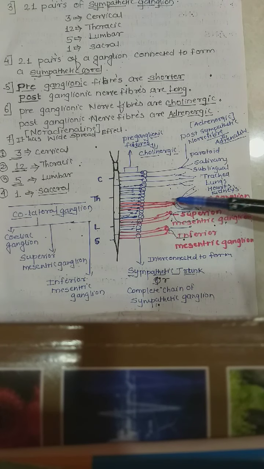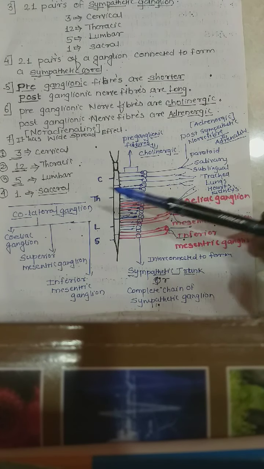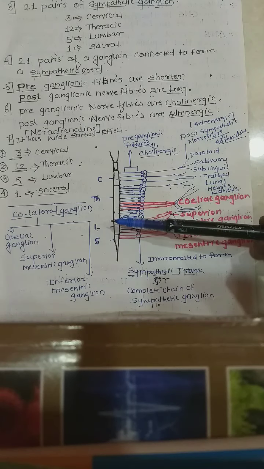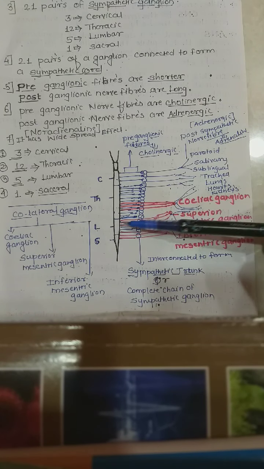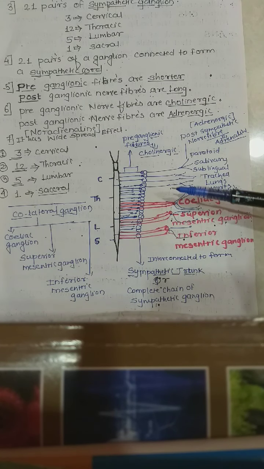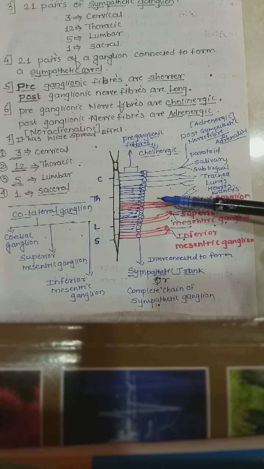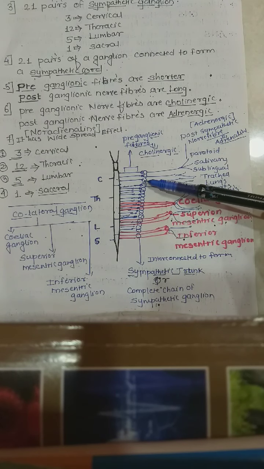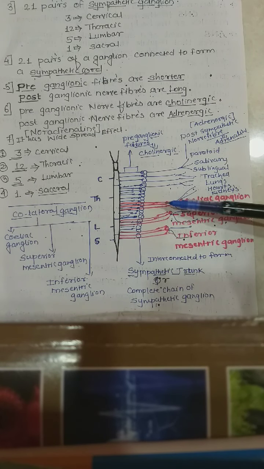So you are seeing in the red color, there are some collateral ganglia which are arising from the spinal cord. Again they are forming their ganglion here. What is meant by ganglia? Ganglia is nothing but a group of neuronal cells. So some of these collateral ganglia are formed.